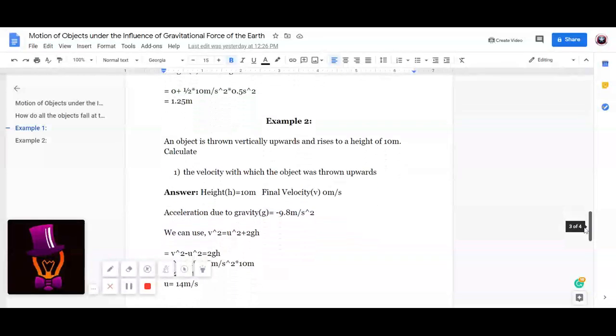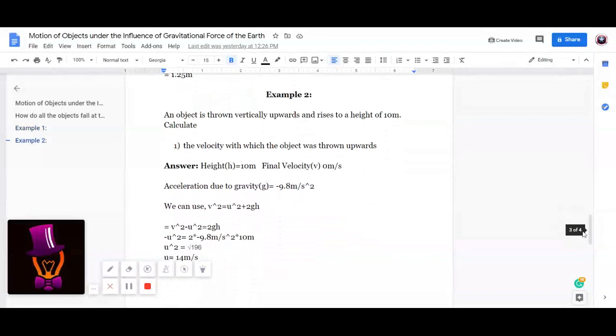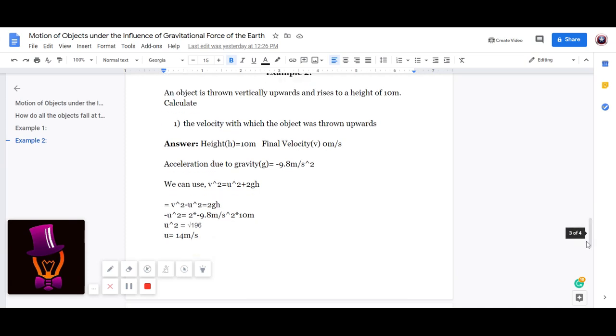So now, when we transpose these terms, v square becomes v square minus u square equal to 2gh. This will go to the left hand side and only 2gh remains on the right hand side. So v square minus u square equal to 2gh. Then we get minus u square equal to 2 into minus 9.8 meter per second square into 10 meters.